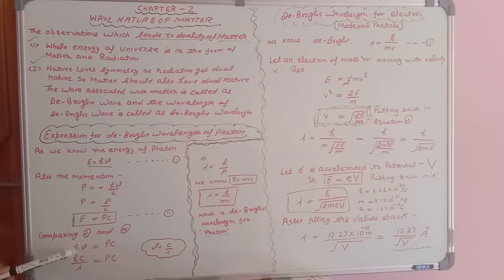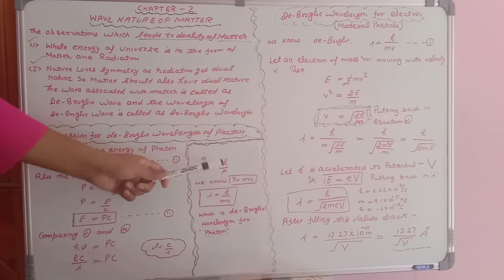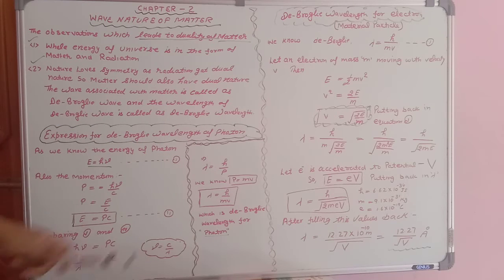So it is hc upon lambda is equal to PC. Students, c on both sides, so this c will cancel out. So what will be lambda? Lambda will go up, p will come down. So lambda is equal to h upon p. Okay, so we know p is equal to mv. Momentum is the product of mass and velocity.